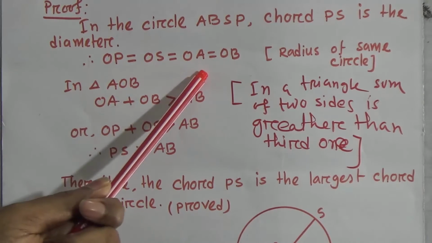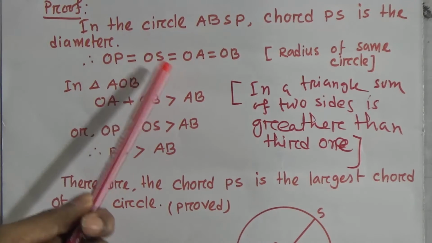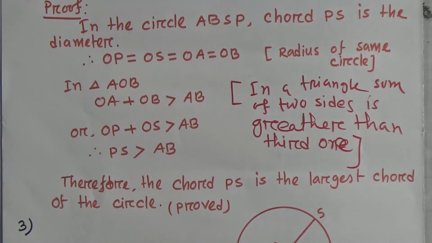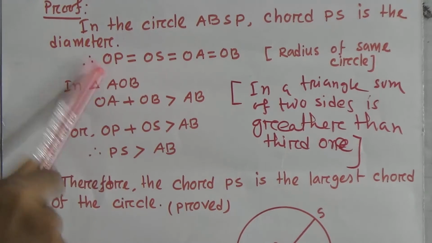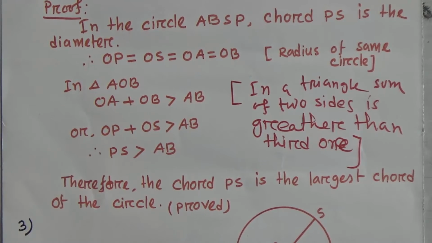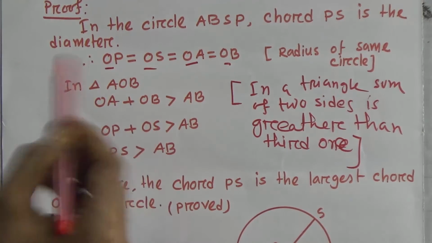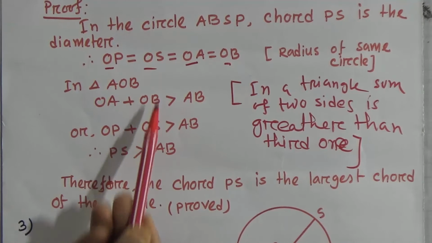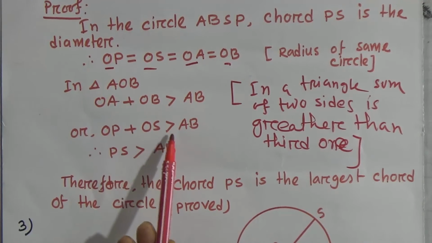OS equal to OB. Look, OB and OA are equal. Similarly, OS equal to OP. So OA means OP. They are equal. And OB means OS. Now put OA equal to OP, OB equal to OS. Now OP plus OS greater than AB.